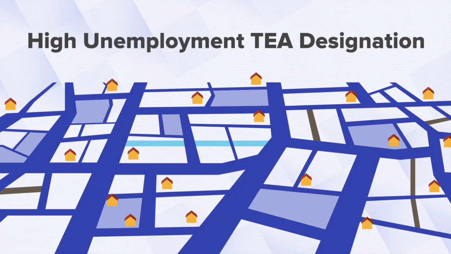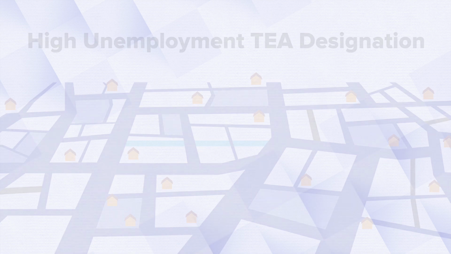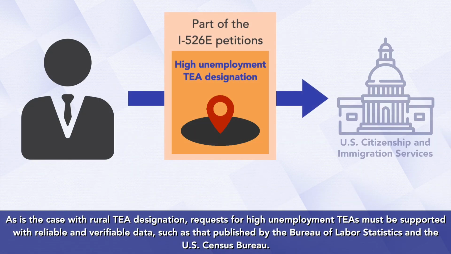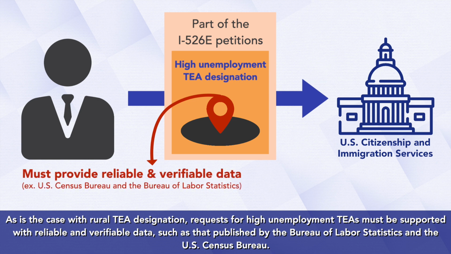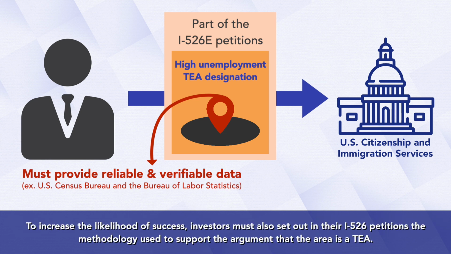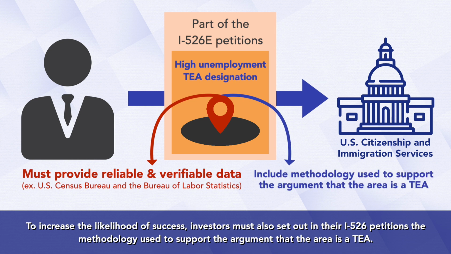High unemployment TEA designation. As is the case with rural TEA designation, requests for high unemployment TEAs must be supported with reliable and verifiable data, such as that published by the Bureau of Labor Statistics and the U.S. Census Bureau. To increase the likelihood of success, investors must also set out in their I-526 petitions the methodology used to support the argument that the area is a TEA.